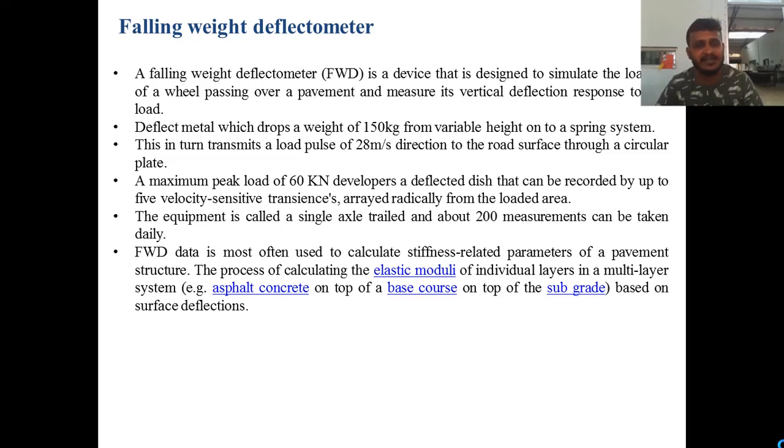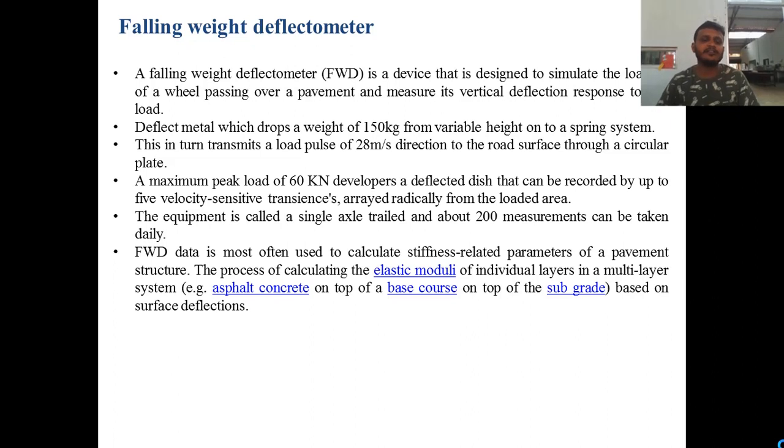Then a maximum peak load of 60 kilonewton develops a deflection dish that can be recorded by up to 5 velocity sensitive transducers arrayed radially from the loaded area. The equipment is called single axle trailed, and about 20 measurements can be taken daily.